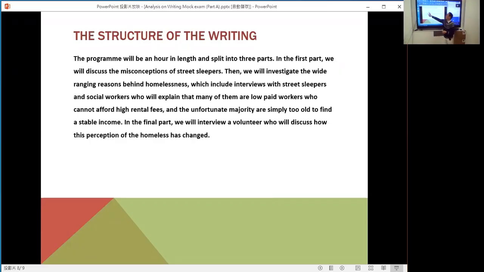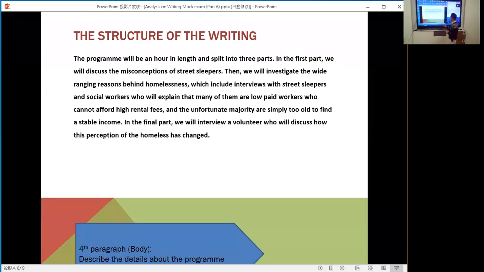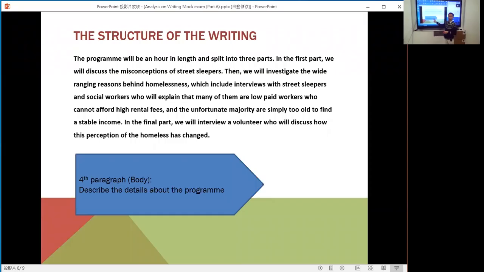Now, actually, the whole paragraph here gives the details of the TV program. So it mentions the length. You can see this is the analysis of the structure, describing the details about the program. Please look at this paragraph and try to find out what the details are. Maybe I highlight it for you.